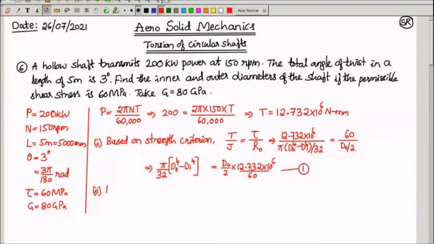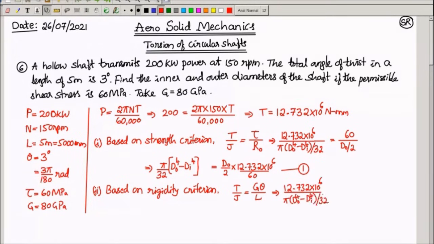Second, based on the rigidity criterion, we have T by J is equal to G theta by L. This is the rigidity criterion. Substituting the torque and J, this is equal to G, 80 into 10 power 3, into theta, 3 pi by 180, divided by L. L is 5000.